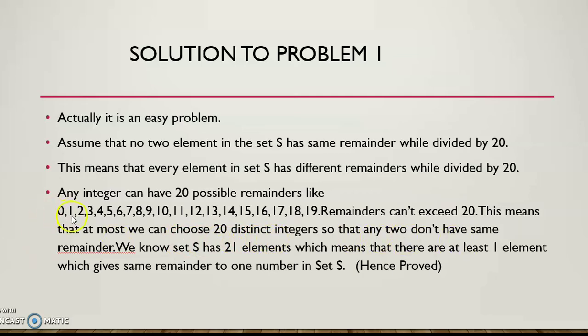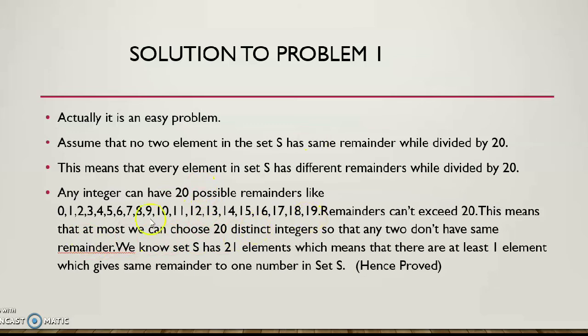This is obviously true, because if I have chosen a number which gives a remainder 0, then I choose an integer which gives remainder 1, and so on. I fill the set in such a way that all the numbers, when divided by 20, give different remainders.